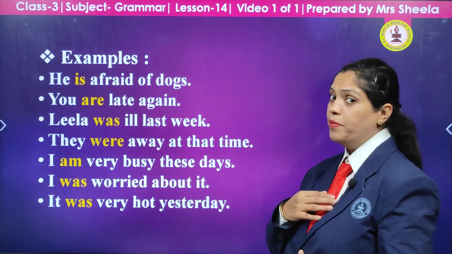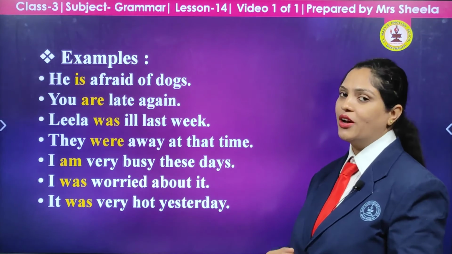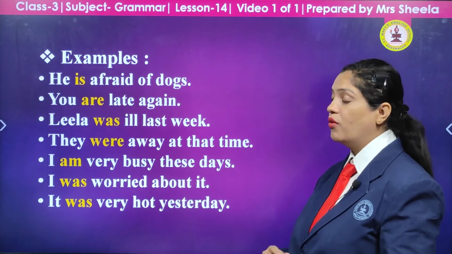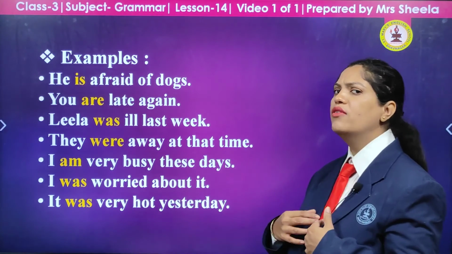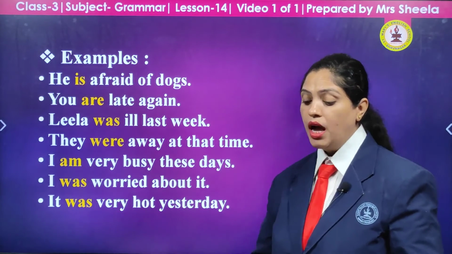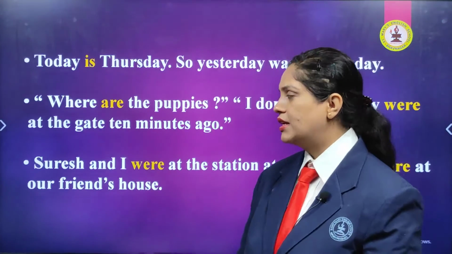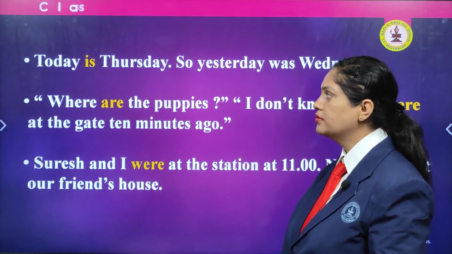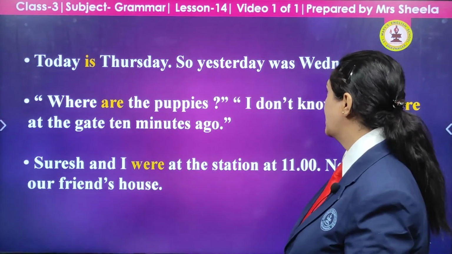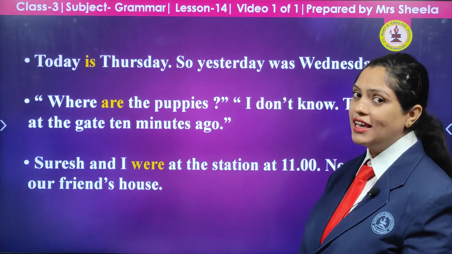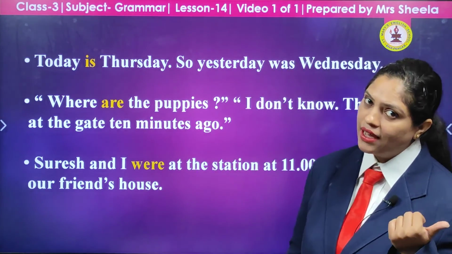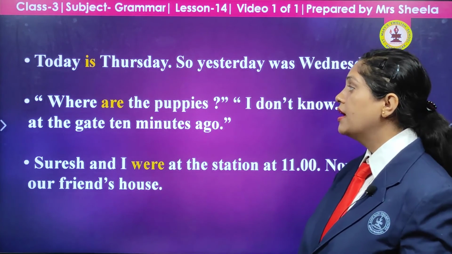As I told you, with I we always use am. I was worried about it. Now we are talking about the past, so I was worried. It was very hot yesterday. Again we are talking about yesterday, the past time. Today is Thursday. So yesterday was Wednesday.